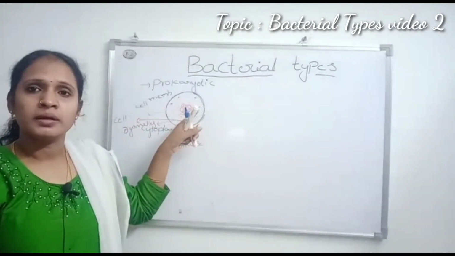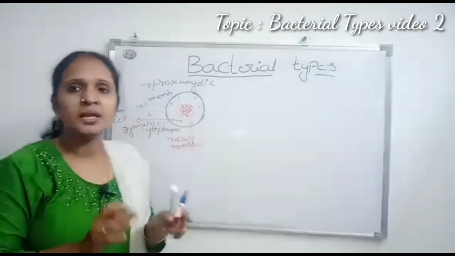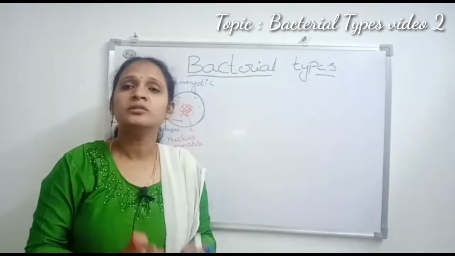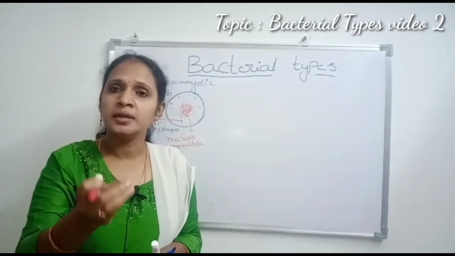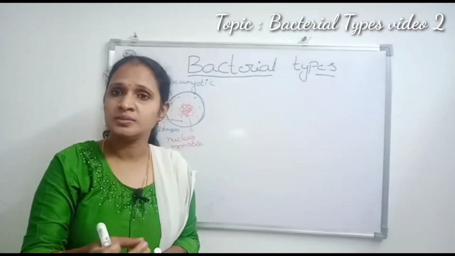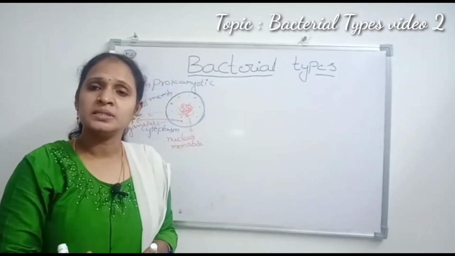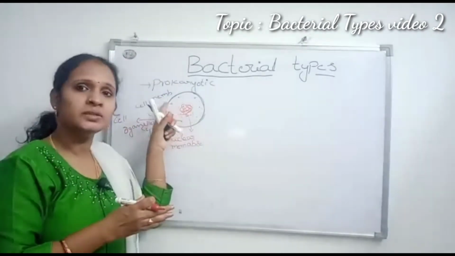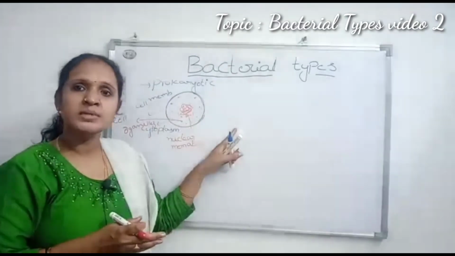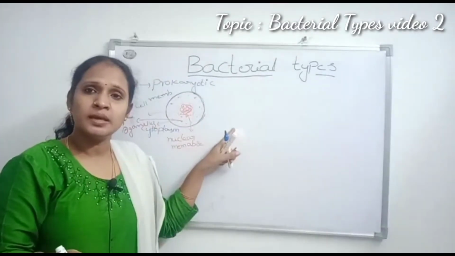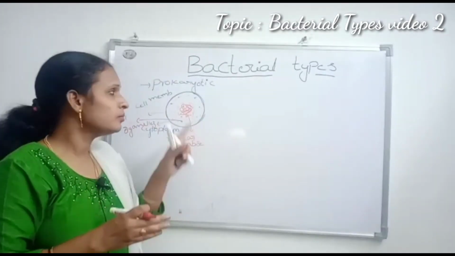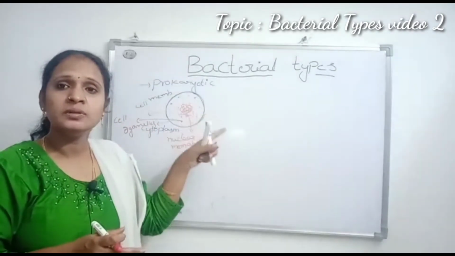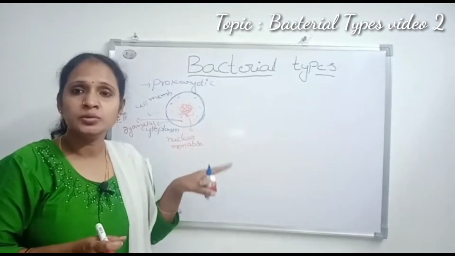So simply, prokaryotic means without a nucleus, and eukaryotic means presence of a nucleus. Organisms are divided based on the presence of a nuclear membrane or nucleus.